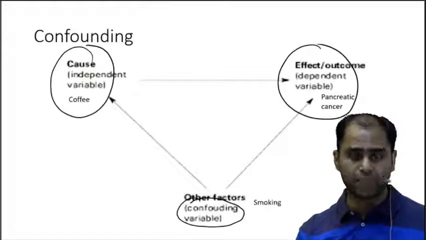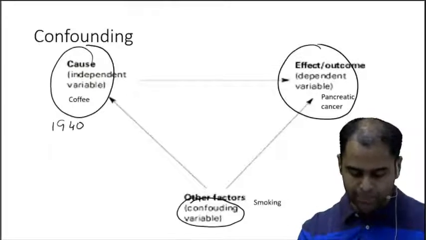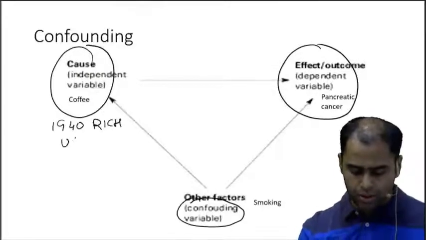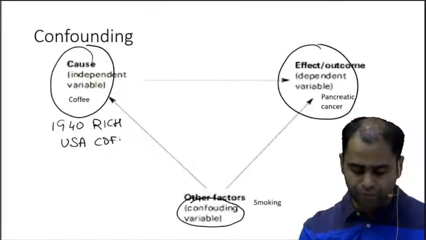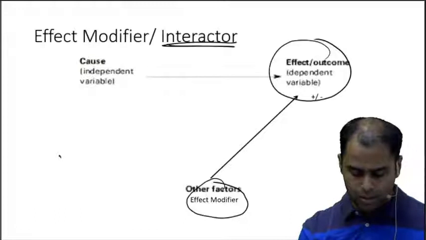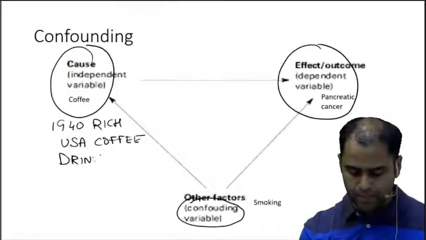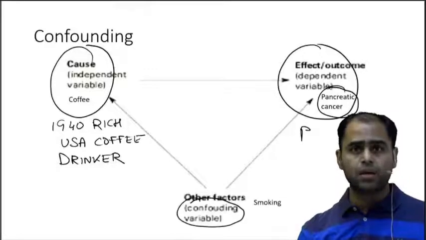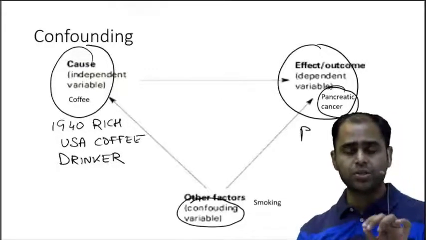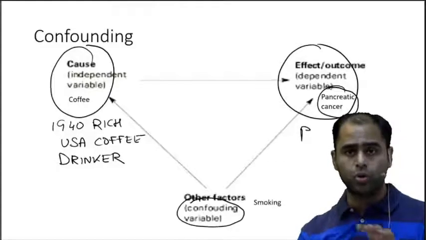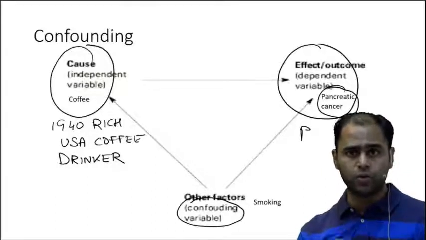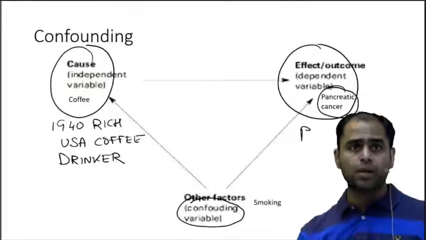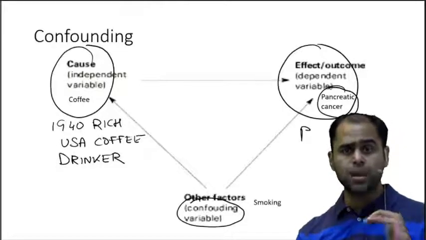Now let me give you a simple example. In 1940, rich USA coffee drinkers were largely diagnosed with pancreatic cancer. Due to this, the coffee and chocolate industries of USA went totally bankrupt. People thought, what is the major thing?